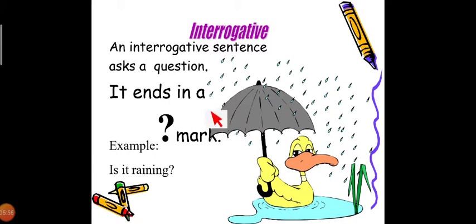An interrogative sentence asks questions and it ends with a question mark. Is it raining? An example like that. Is it raining? Interrogative sentence. It ends with a question mark. That thing should be there.